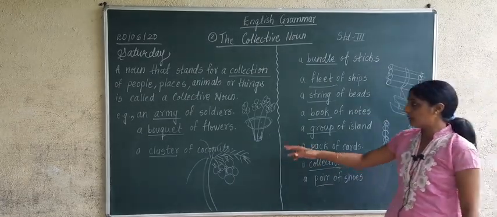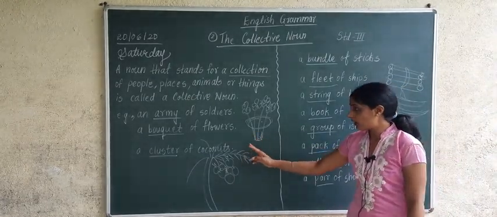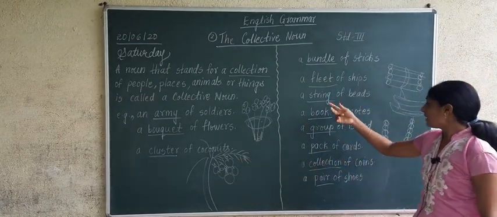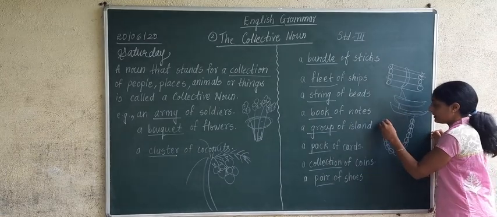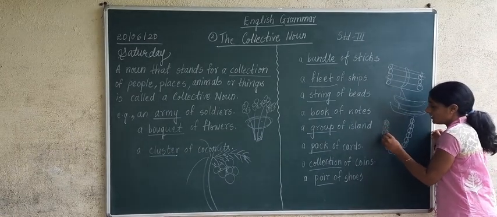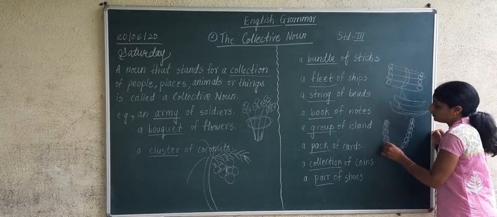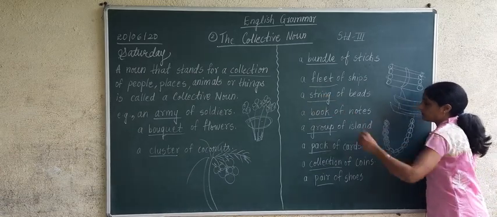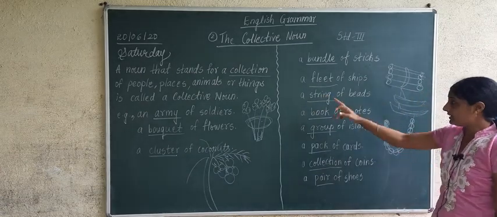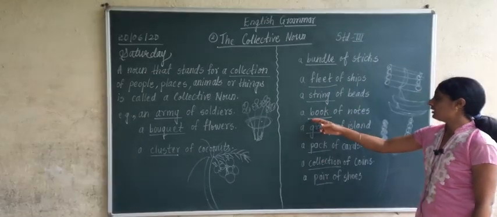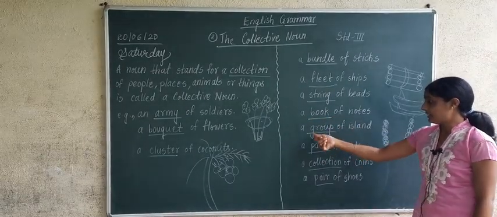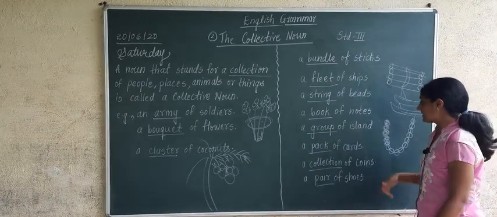I am giving you examples of all. I am drawing a picture and I am showing you. Now here I told you a string of beads. It is a string, one string, and it has many beads. Correct? It has what? Many beads. So it forms what? The word string is a collective noun. Next one is a book of notes. After that is a group of islands.